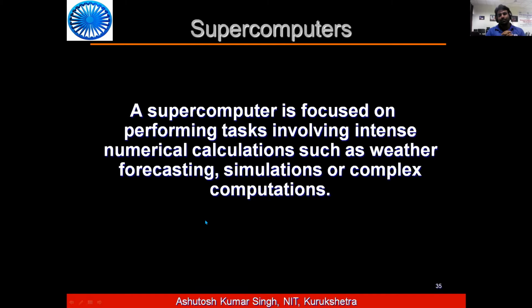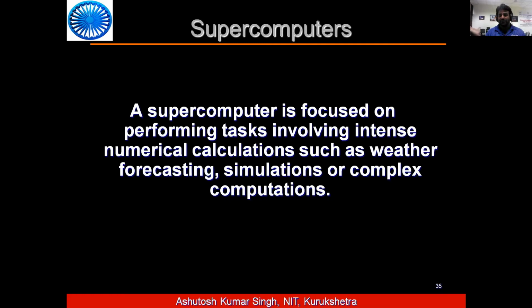The last one, supercomputers. Of course, they are really super, in the sense that they can perform complex computation. They have huge storage and huge speed, because for complex calculation we need a lot of iterations, maybe millions and billions of iterations.